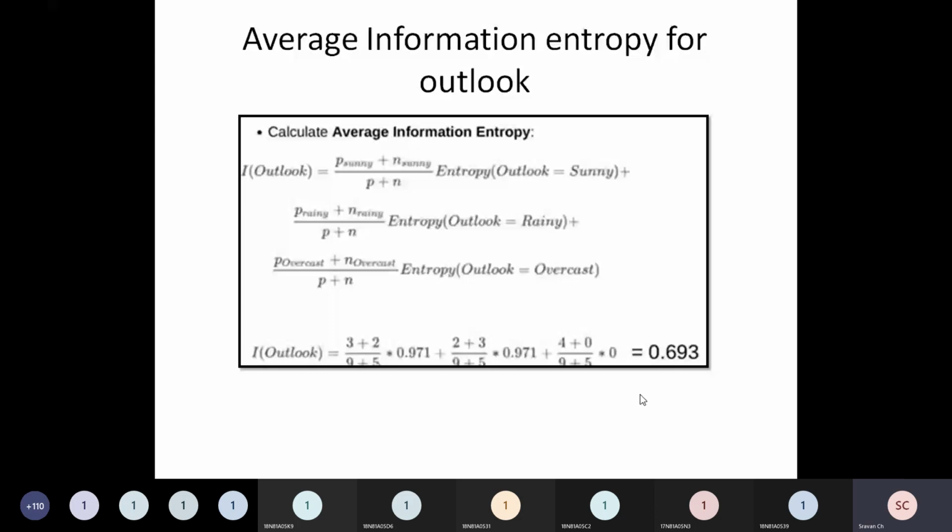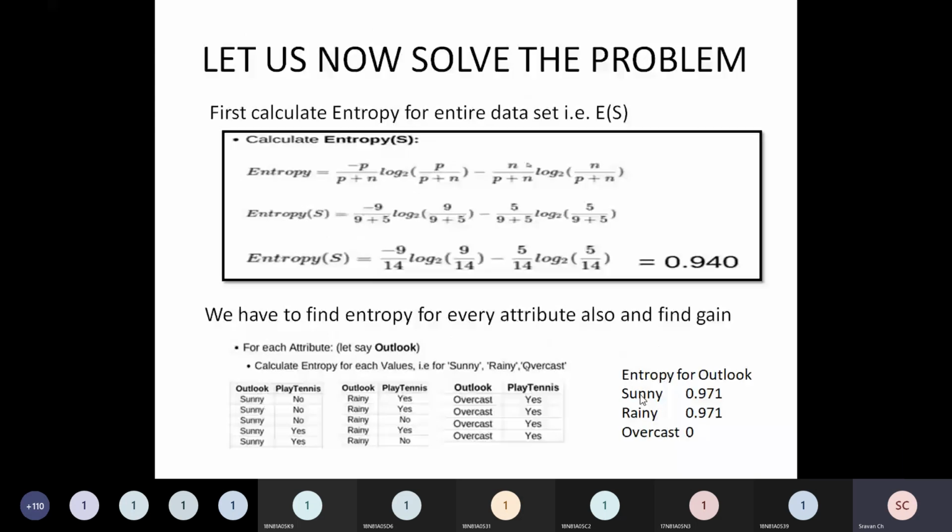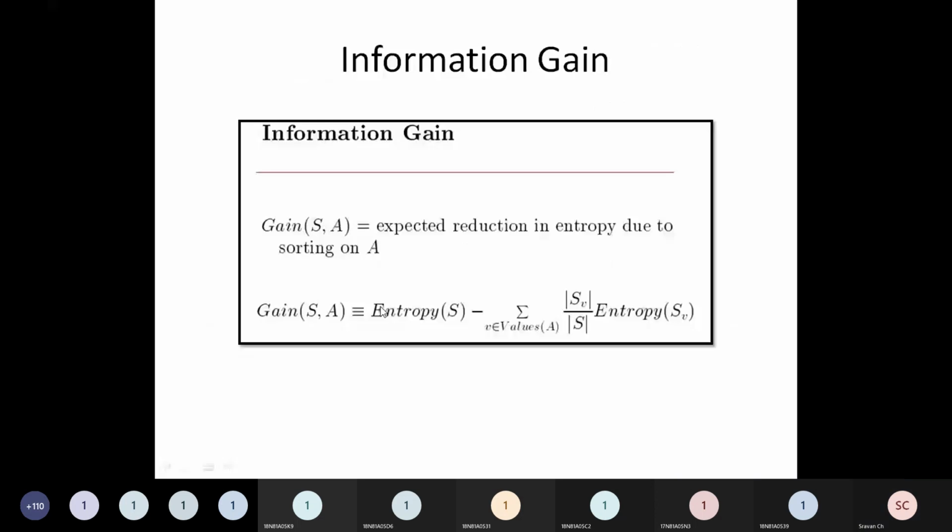So friends, if you observe this formula of gain, this part, entropy of S, is the main entropy which we have already calculated, 0.940. This we know. Now this minus sigma, the right-hand side after minus, that value is 0.693. So what should I do? I should find the gain. How do I find the gain?